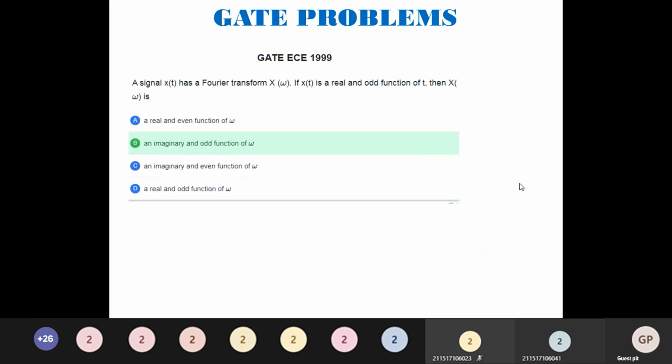Next problem. This is also a note, make a note and keep. A signal x of t has a Fourier transform x of omega. If x of t is a real and odd function of t, then x of omega is what? It is an imaginary and odd function. You can note this down and keep.